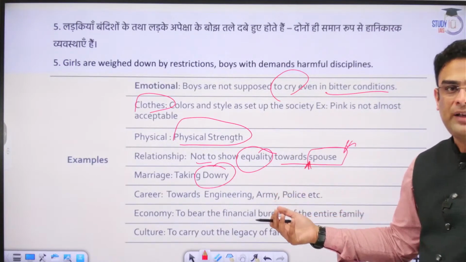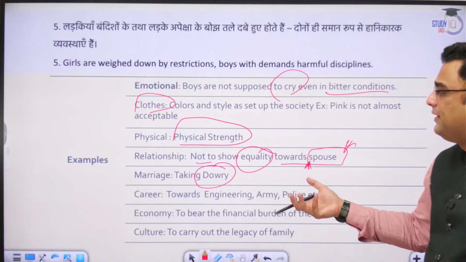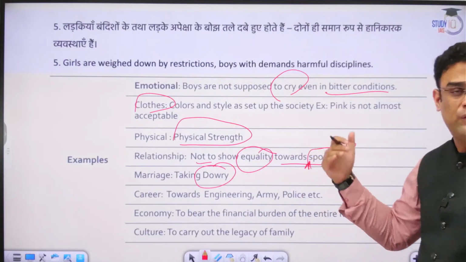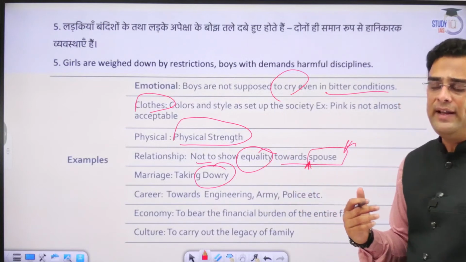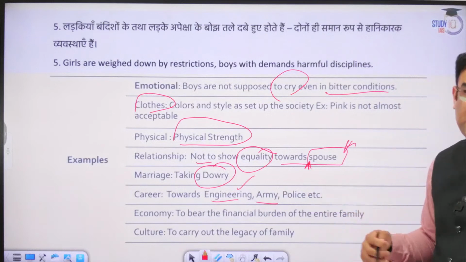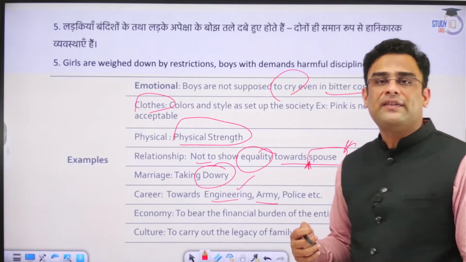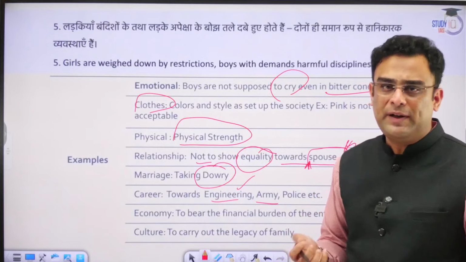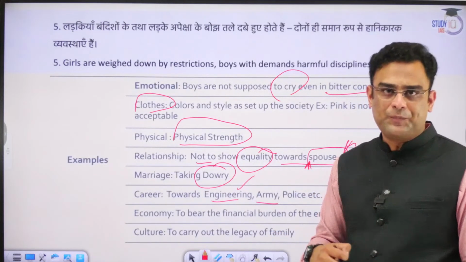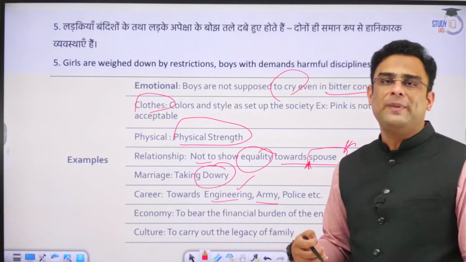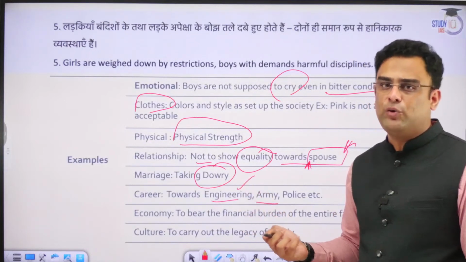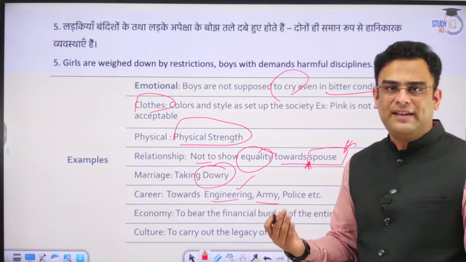We see a lot of exploitation of women also taking place. The man is expected to accept a dowry or ask for dowry. These kinds of social norms do continue to remain enduring. Careers: guys are supposed to develop certain types of careers. Engineering, policing, army, these kinds of roles are considered cut out for guys. But if a guy takes on a career considered more suitable to women, he will not be given the same kind of respect amongst his peers, amongst his family, and so forth. So we have a categorization.